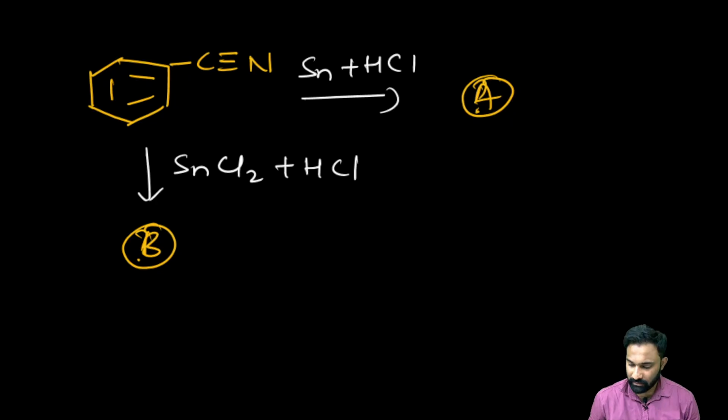Can anyone? What is the compound A and what is the compound B?